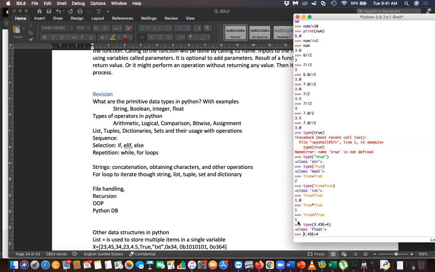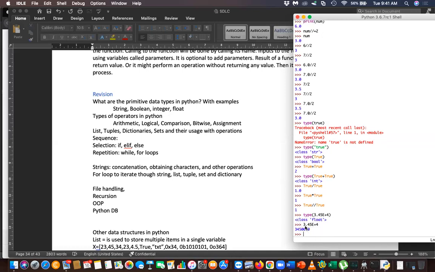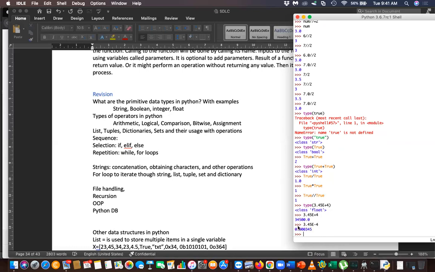3.45 E4 means 3.45 multiplied by 10 to the power 4. You can also do it the other way, with minus 4: 3.45 multiplied by 10 to the power minus 4. That's how you write in scientific notation. So they can do anything, they can ask any question from these areas.